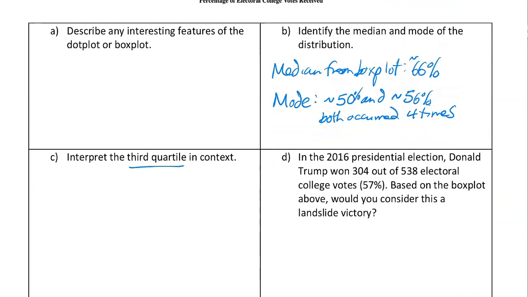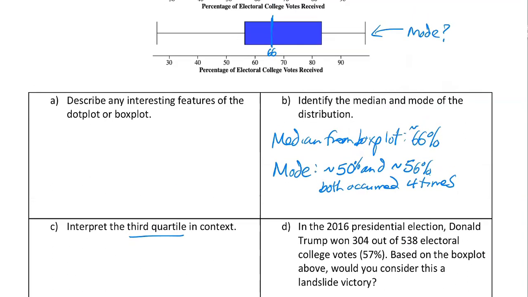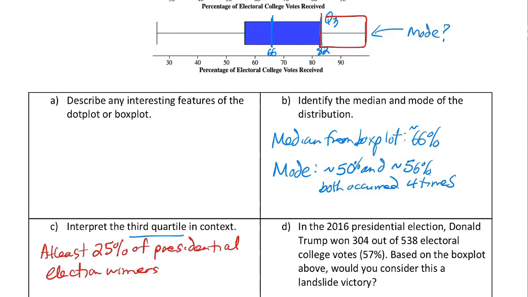Interpret the third quartile in context. The third quartile is this value, Q3, and it looks like it's about maybe 82. So as a third quartile, we know that at least 25% of presidential election winners got 82% of the vote.